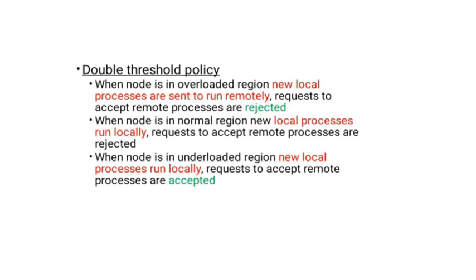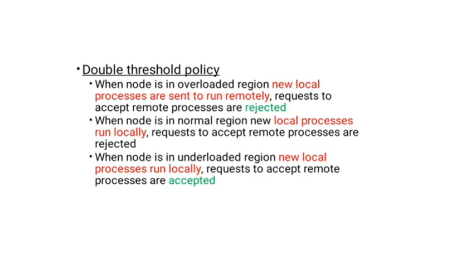So what we do in the double threshold policy is, when a node is in the overloaded region, new local processes are sent to run remotely, right? As we have seen previously, if N1 is overloaded, its own processes should be transferred to another node.